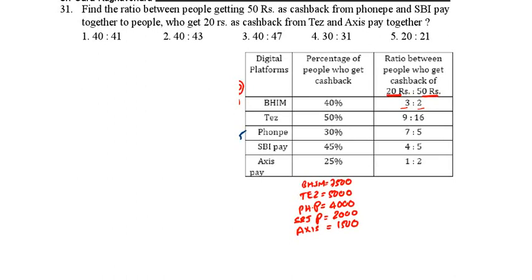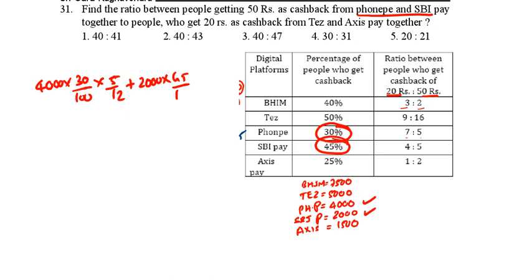50 cashback from PhonePe and SBI. PhonePe is 4,000, SBI 2,000. Now first PhonePe 4,000. How many percent are getting cashback? 30%. In this, 50 rupees cashback is 5 by 12. 5 by 12 plus now SBI. SBI is 2,000 into 45% into 50 rupees, 5 by 9.